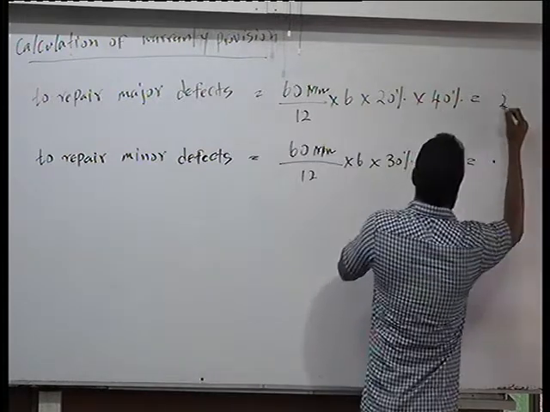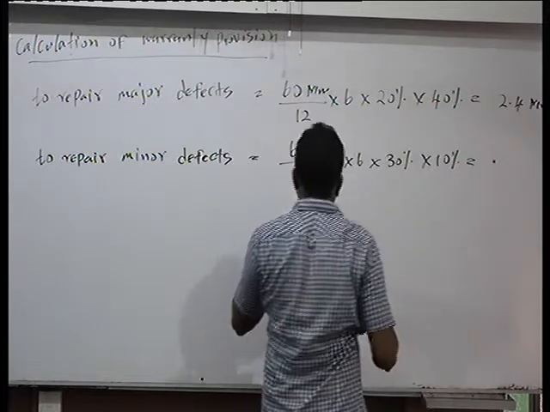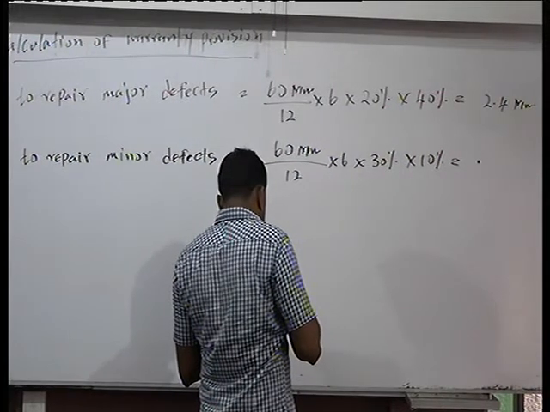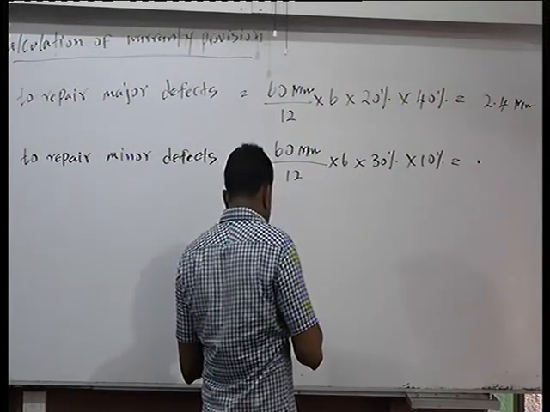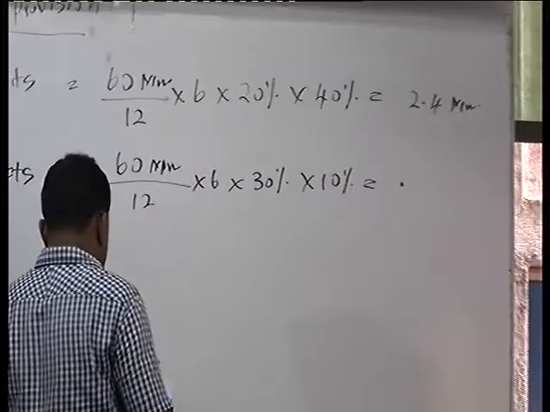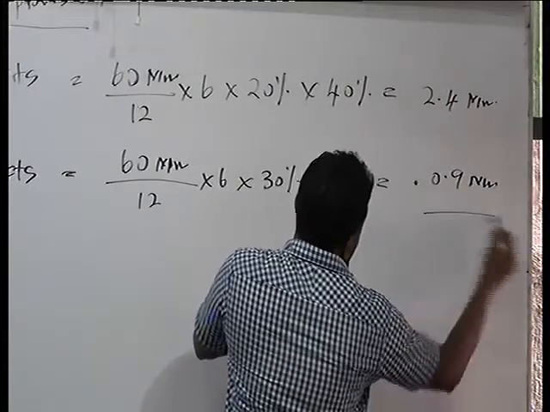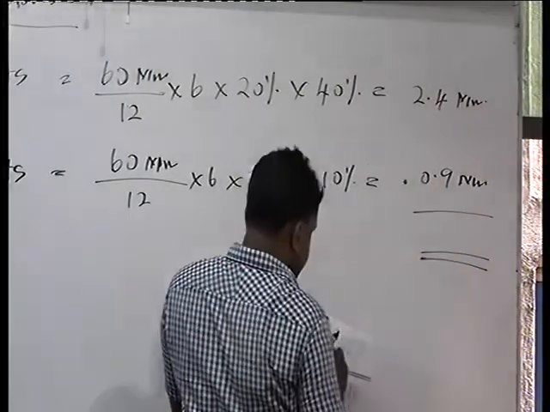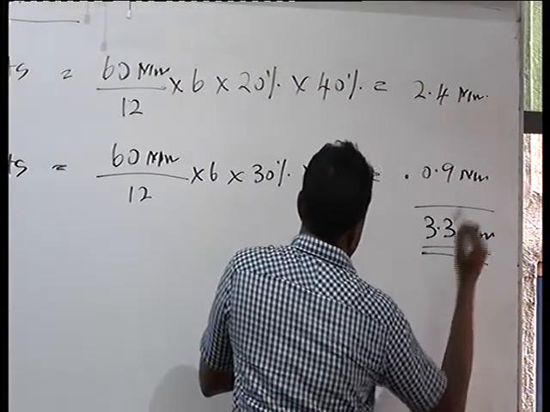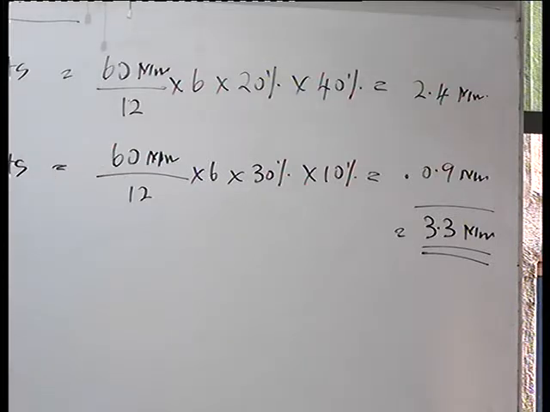Yes, 2.4 million for the major defects. Yes, 0.9 million. The total provision cost is 3.3 million. 3.3 million. Right?